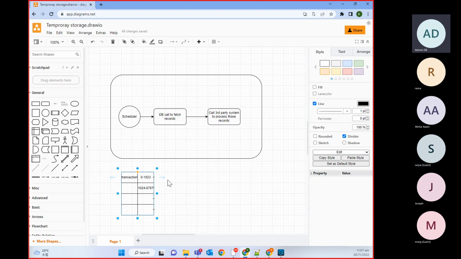First of all, we need to give the interval, the boundary values for each thread. No, but when we initiate the thread, how will we know the boundary value? We don't know. Once we make the DB call, then we will know that from the database we got till 1023. Until we make the DB call, we will not have an idea how many records we will get.